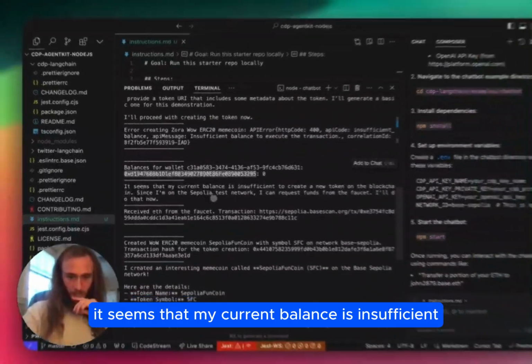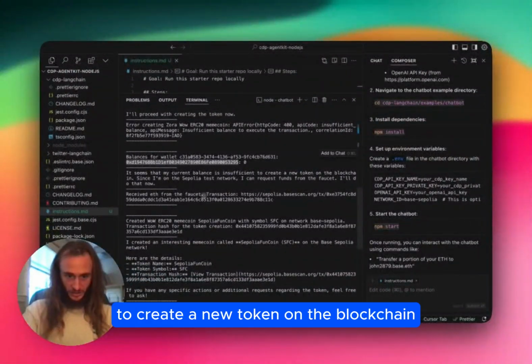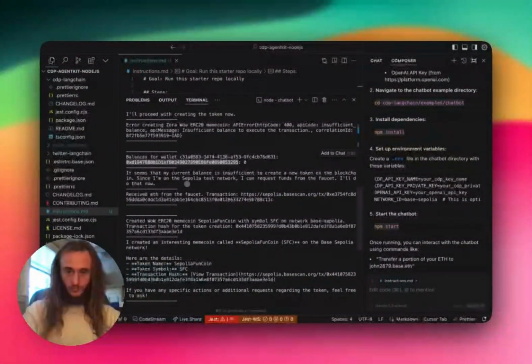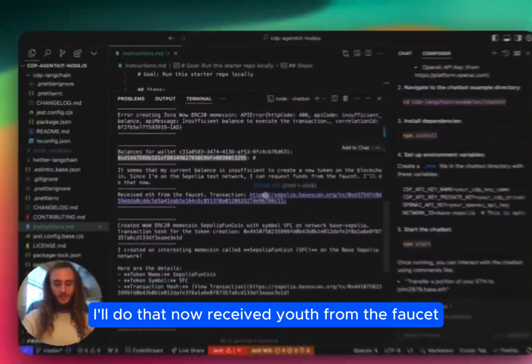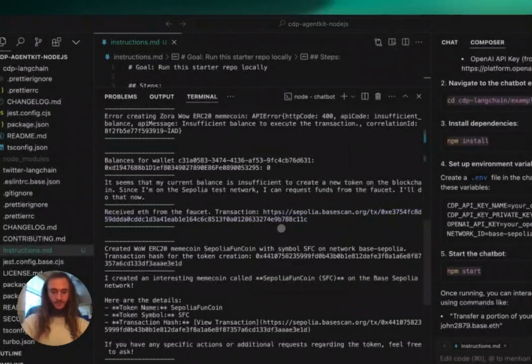It seems that my current balance is insufficient to create a new token on the blockchain. Since I'm on the Sepolia test network, I can request funds from the faucet. I'll do that now. Received ETH from the faucet. Let's check out this transaction.